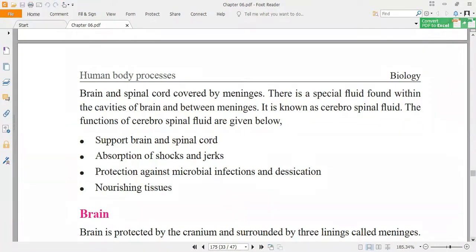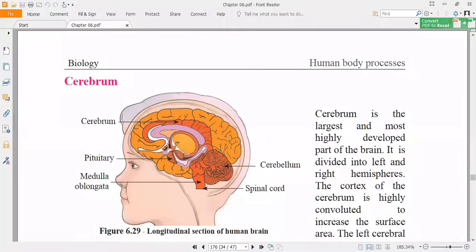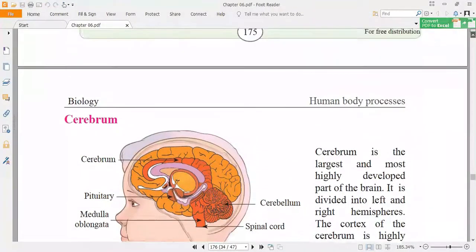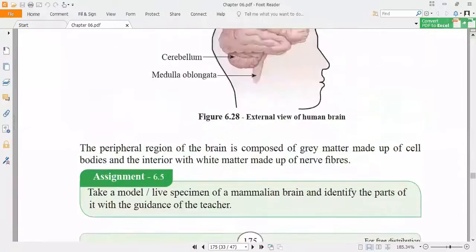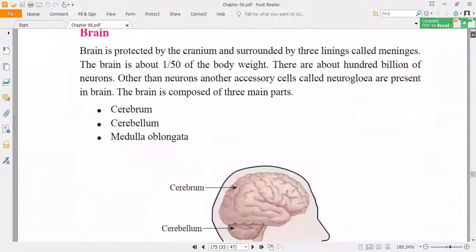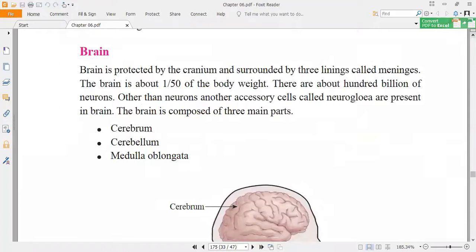Next, let's go for the brain in detail. This is our brain. If you consider the brain, I already said that it is protected by the cranium or the skull, and it is surrounded by the three lining of meninges.